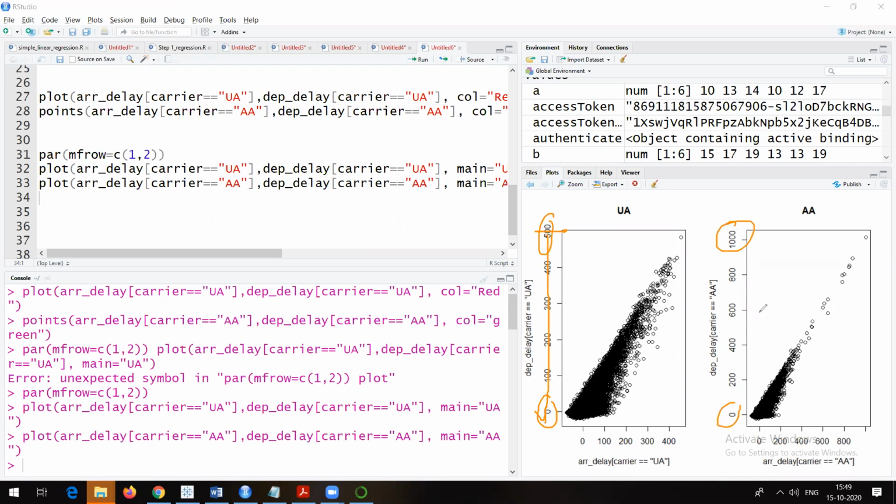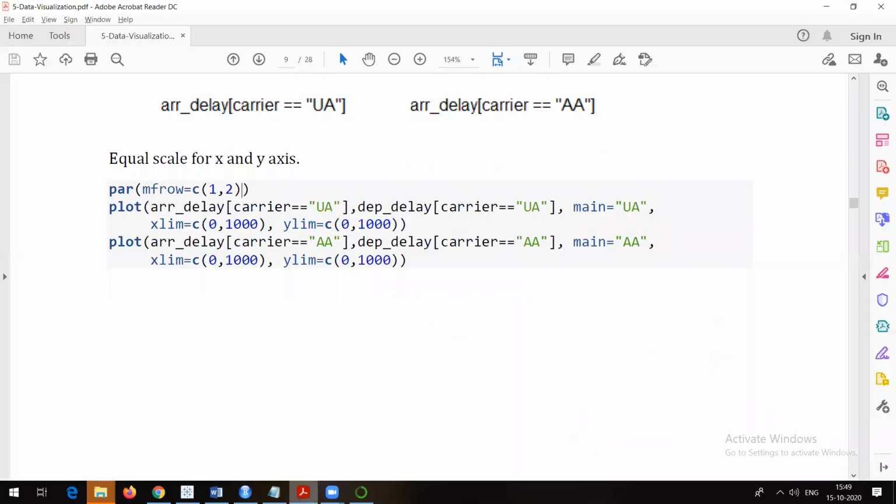So you cannot actually compare both of them. So what we can do is bring them to the same scale and then compare who is performing well, right? If you want that, you can make use of something called this. We are going to make the scale of both of them the same, x limit and y limit, right?